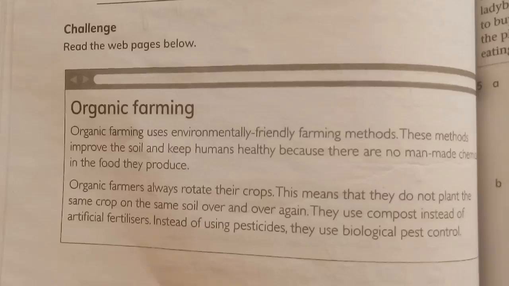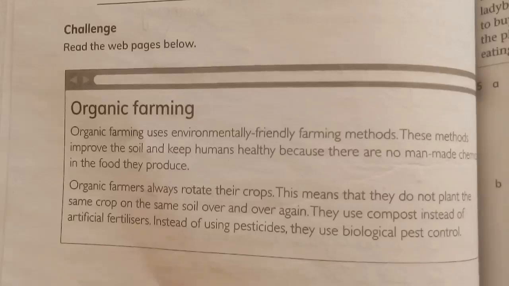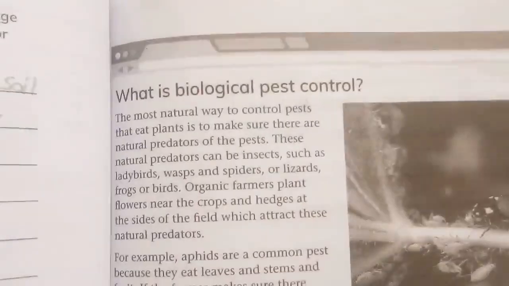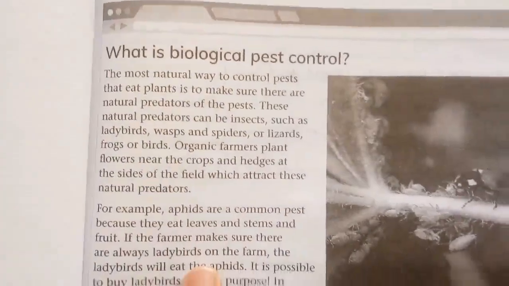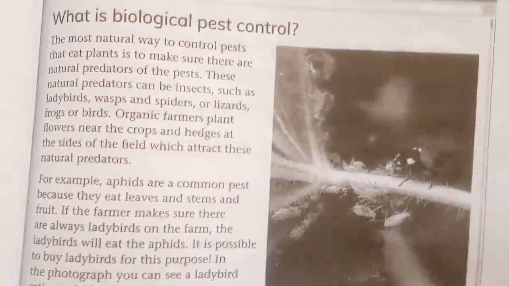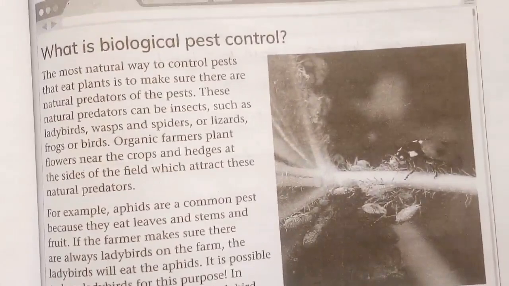Compost, basically, what is compost? Compost is the extract we take from the animals. We use waste product of animals as a fertilizer, not using any other chemical fertilizer. Instead of using pesticide, they use biological pest control. Now, what is biological pest control? What are they basically saying? What is basically biological pest control?